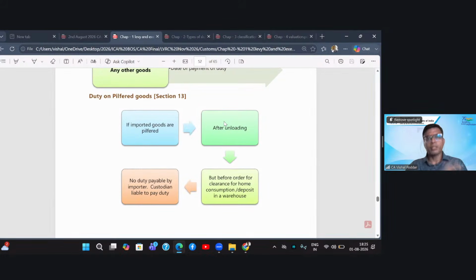The importer clears the goods from this Port Trust Authority. Now, between this period, that is the period of importation and final clearance by the importer, there is a possibility that there could be some petty thefts. What is petty theft? Let us say you had imported a carton containing 10 pieces. The carton is intact, the entire carton is not gone, but a few pieces from the carton are missing. This is what is called pilferage.